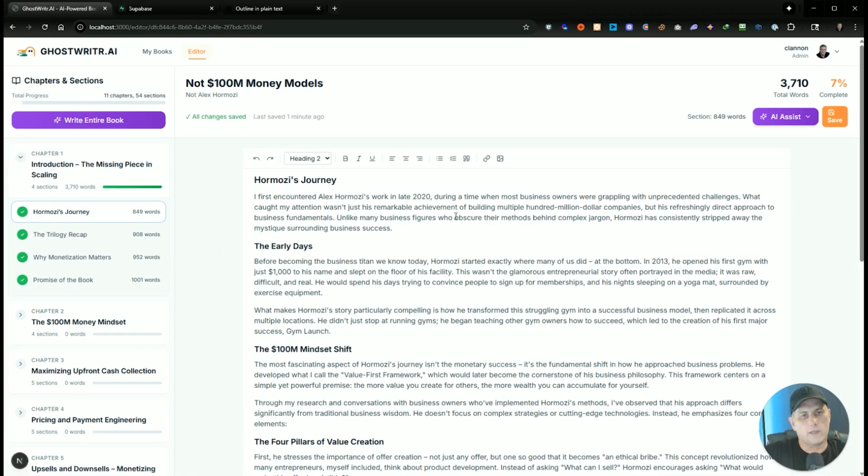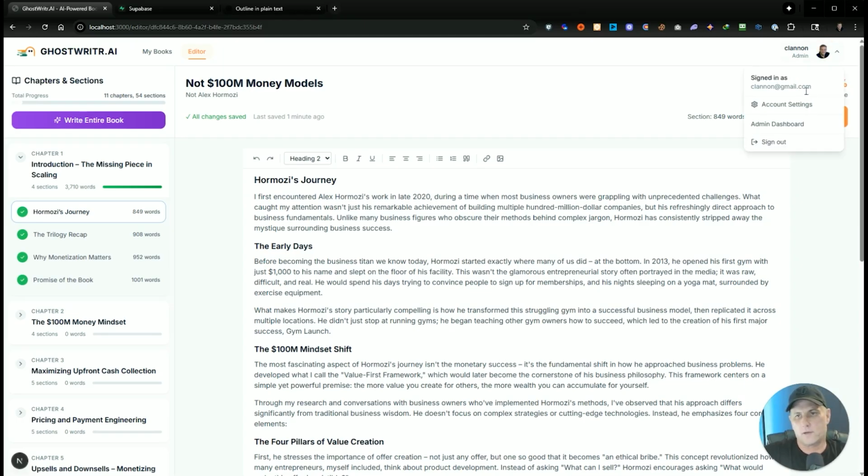Okay, so now we've got the whole chapter written here, and I see it's not writing in the first person, and I think that's because I actually put Not Alex Hormozi in there as the author, and in the prompt I have write from the first person view of author name, and since I have Not Alex Hormozi in here, it's writing it in the first person view of Not Alex Hormozi. So let me show you where that is.